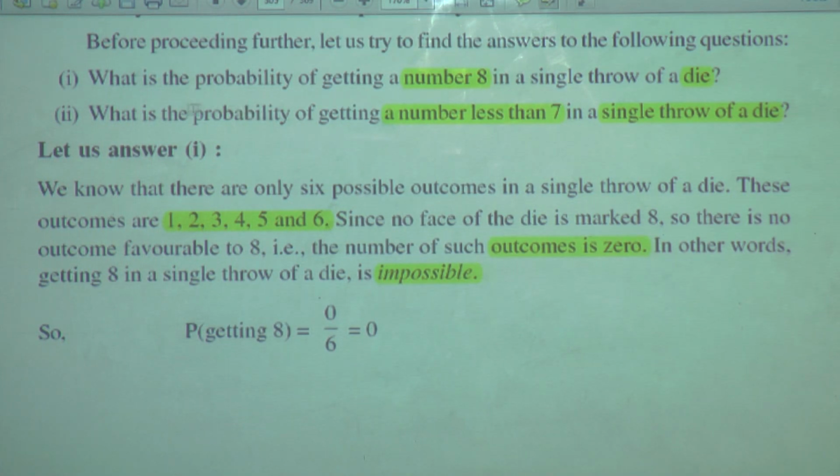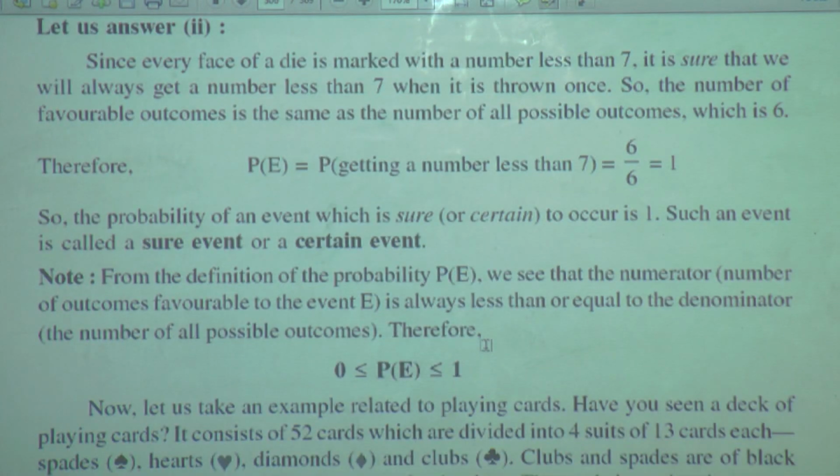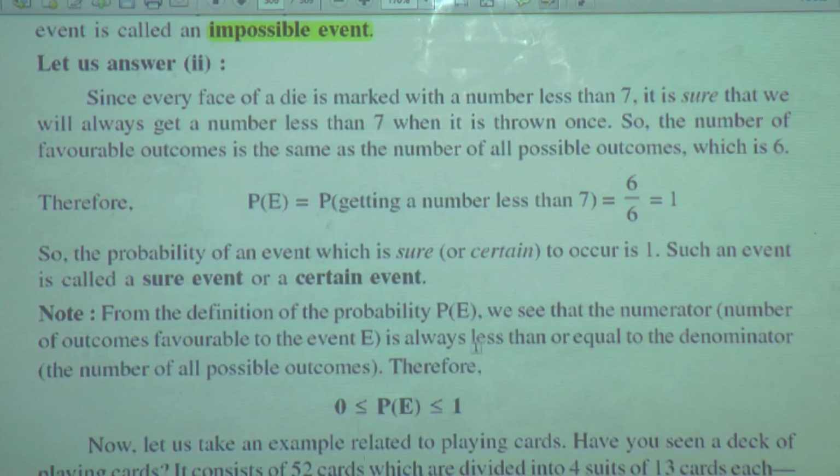In the second question they are asking, what is the probability of getting a number less than 7? All the outcomes are less than 7. So they have explained the same thing here.